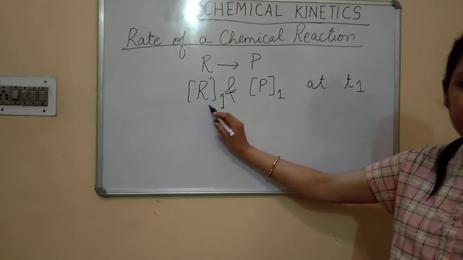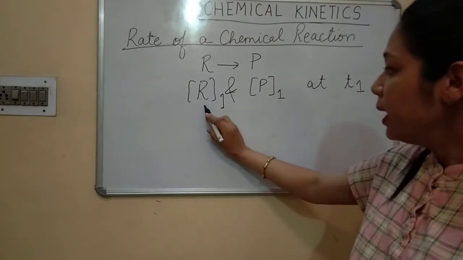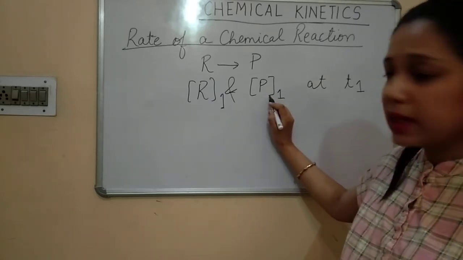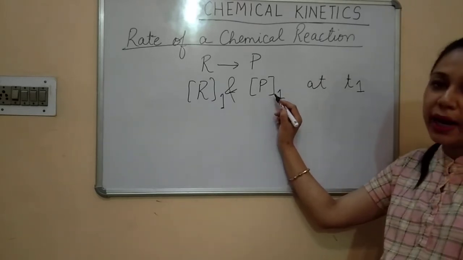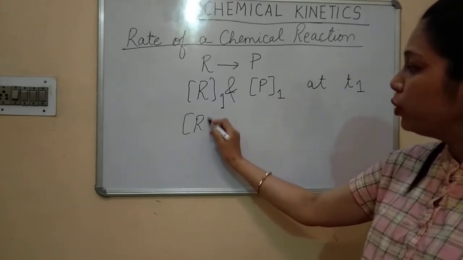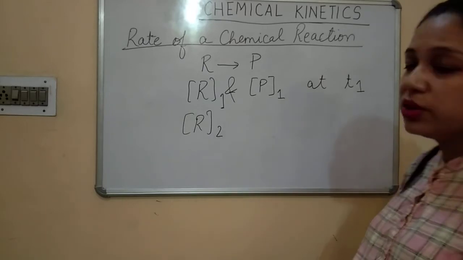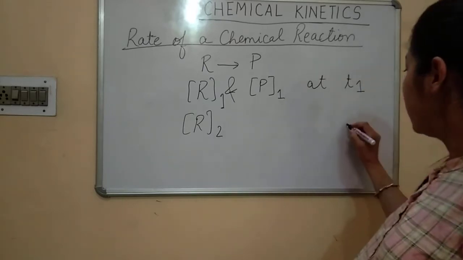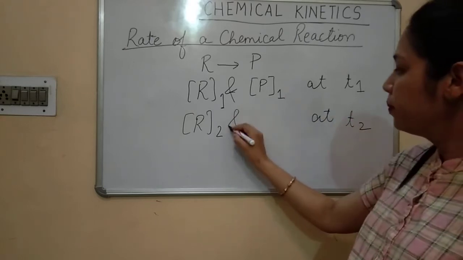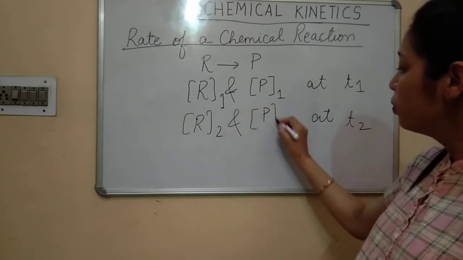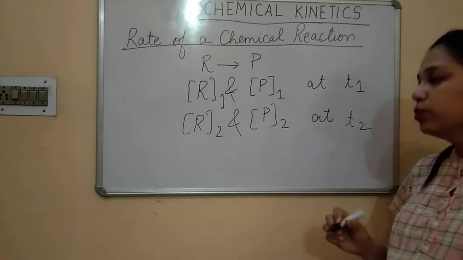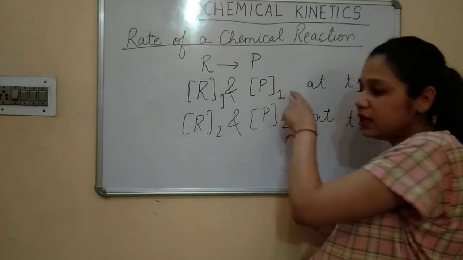If R1 is the concentration of reactant at time T1 and P1 is the concentration of product at time T1, and R2 is the concentration of reactant at time T2 and P2 is the concentration of product at time T2. Children, this is the initial concentration.